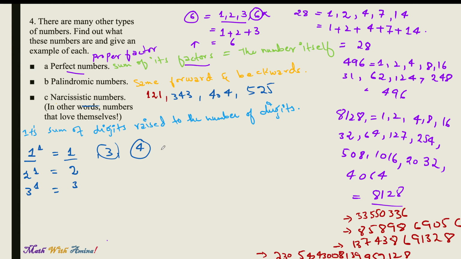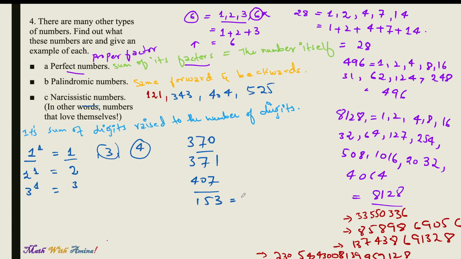So for 3-digit, it can be, let's say, 370, or 371, or 407. These are all narcissistic numbers, because if you raise the digits to the power of the number of digits and add them, it will give us the same number. There is one other number,